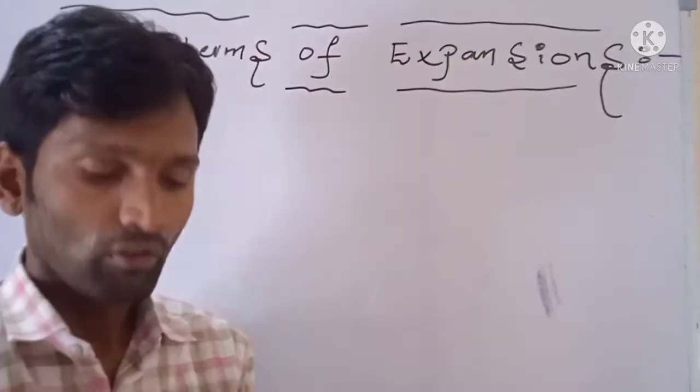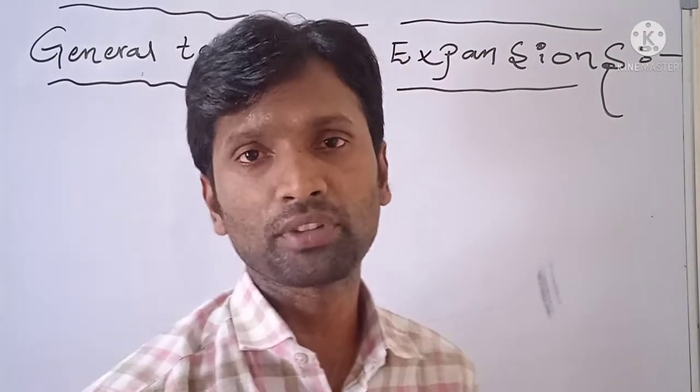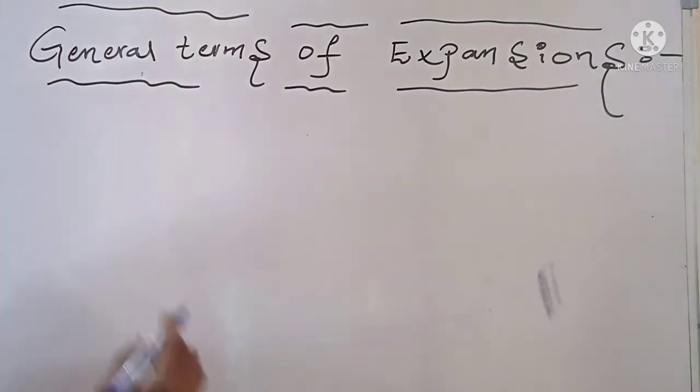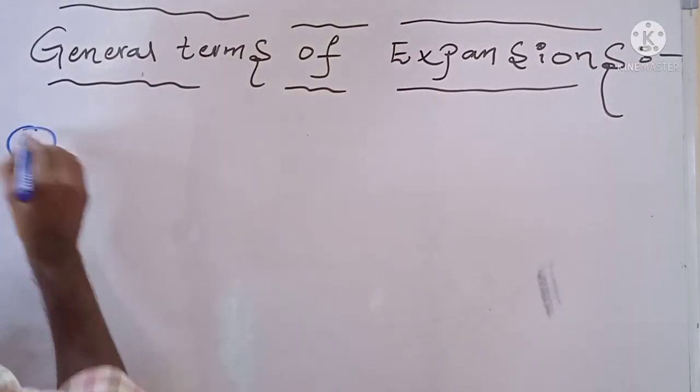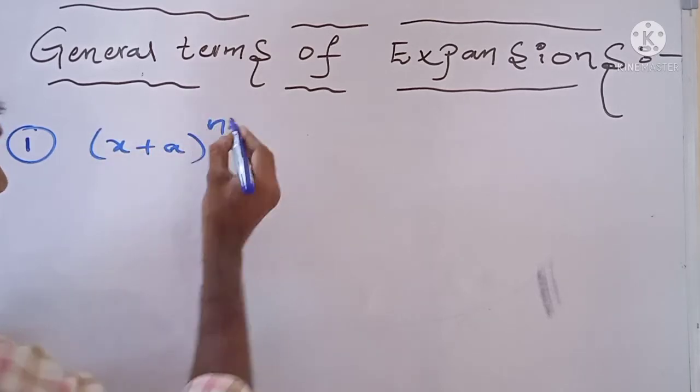See this one. When n is a positive integer, we have four types of binomial expansions. Come to the first type of binomial expansion. It is (x plus a) whole to the power n.